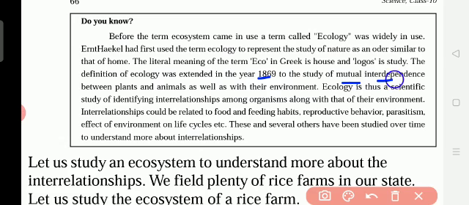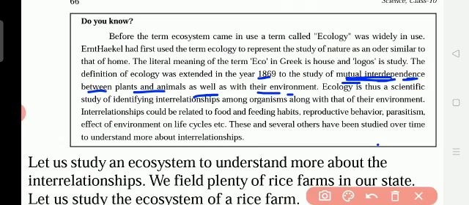Underline this one. Mutual means what? I give you, you also give me. I understand you, you also understand me. That is mutual understanding. I accept you, you accept me. You give, I give. That is mutual sharing. So mutual interdependence means I depend on plants, and plants also depend on me. I have to plant the plant in the soil, pour water, and keep manure for the plant. Then the plant also gives us fruits and vegetables. So, mutual interdependence between plants and animals as well as with their environment.